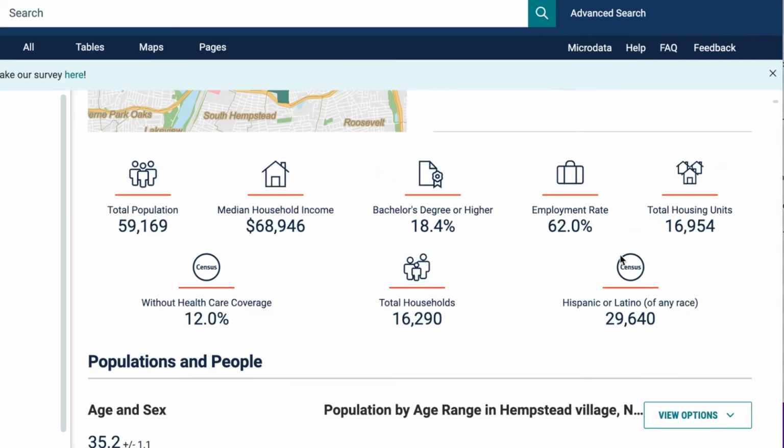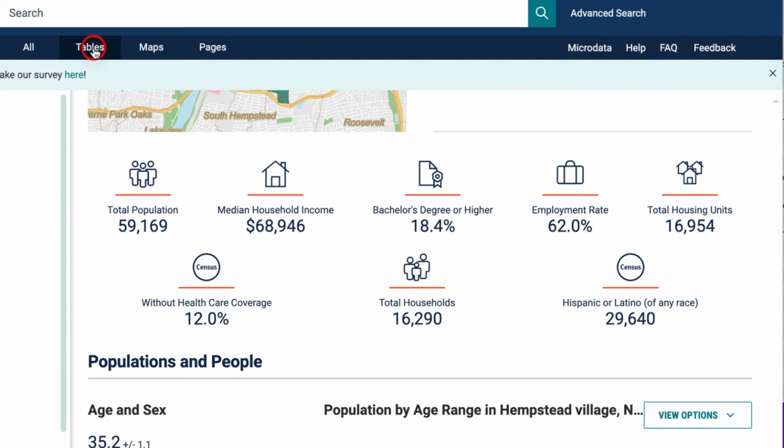One thing that might be really annoying with this, for instance, if you're thinking about making a restaurant, and let's just say you wanted to make a Salvadorian restaurant, okay? It gives you Hispanic or Latino of any race. It lumps everybody together.